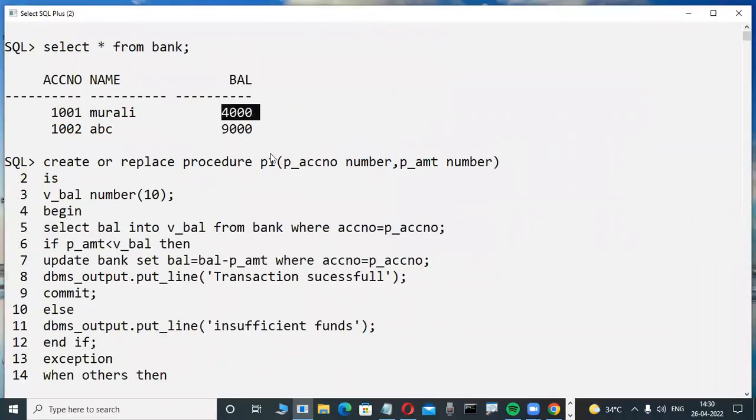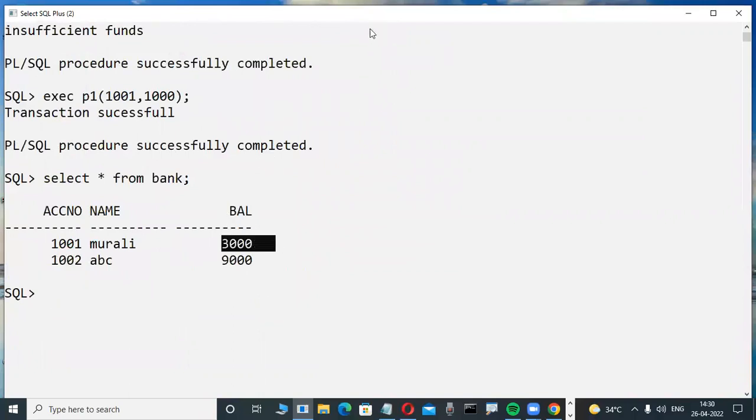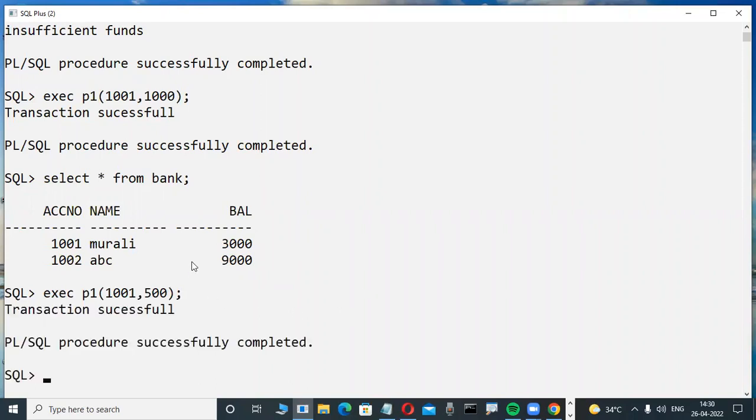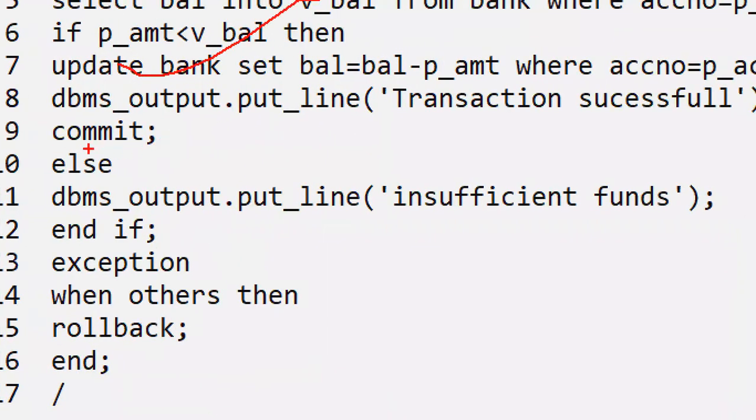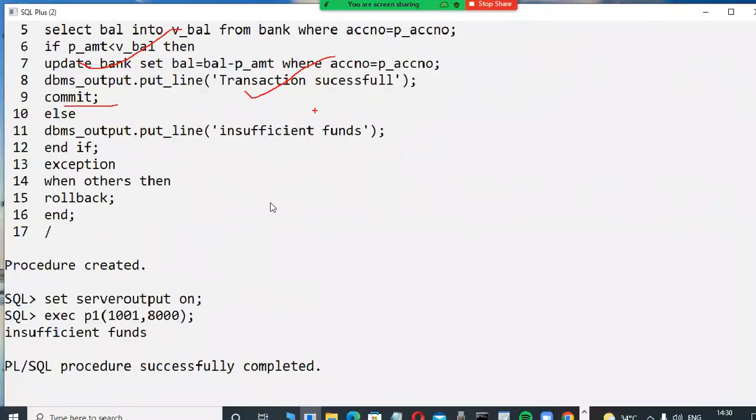In the previous case 4,000 was there, but in this case I am withdrawing an amount, so 3,000 is there. Suppose here again I am executing the procedure with account number 1001, comma, and here again I am withdrawing only 500. If I try to withdraw 500 rupees, here my transaction is successful. 3,000 minus 500, so 2,500 remaining balance is automatically saved in the database because I am writing commit. Commit means save only, transaction successful.